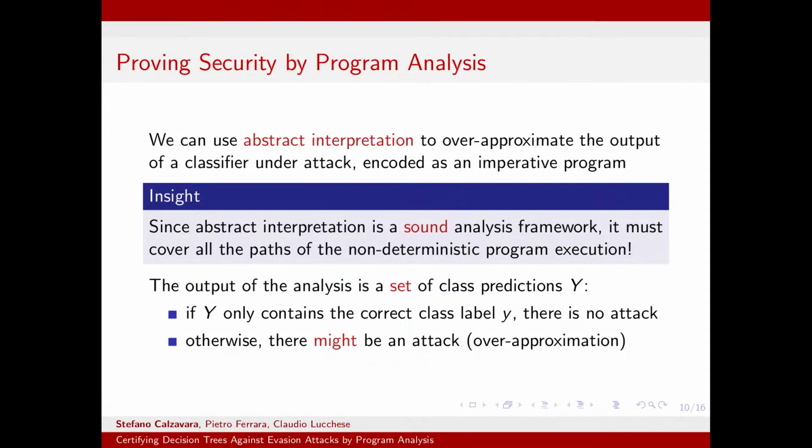In the end, since the program that we model is non-deterministic, because the attacker can perform multiple different actions, the output of the analysis is a set of class predictions which can be made by the classifier under attack. If the set of the class prediction contains only the correct class label, we are sure that there is no attack, because the set of class prediction is an over-approximation of the whole program behavior. Otherwise, we know that an attack might be there, but we might have a false positive.